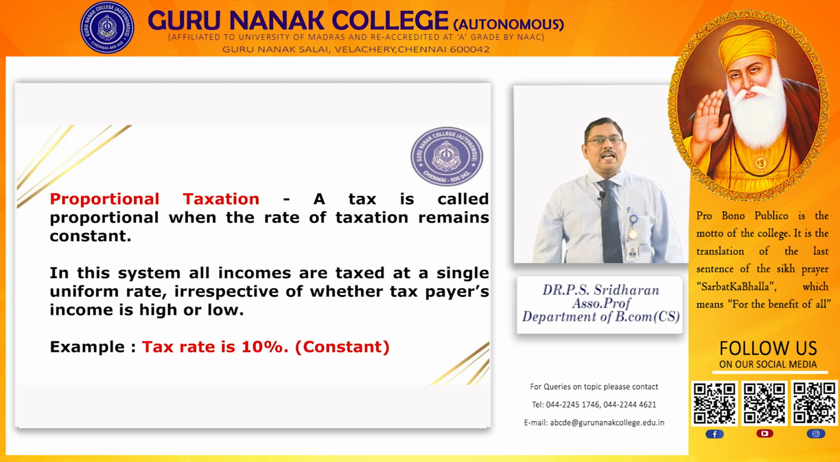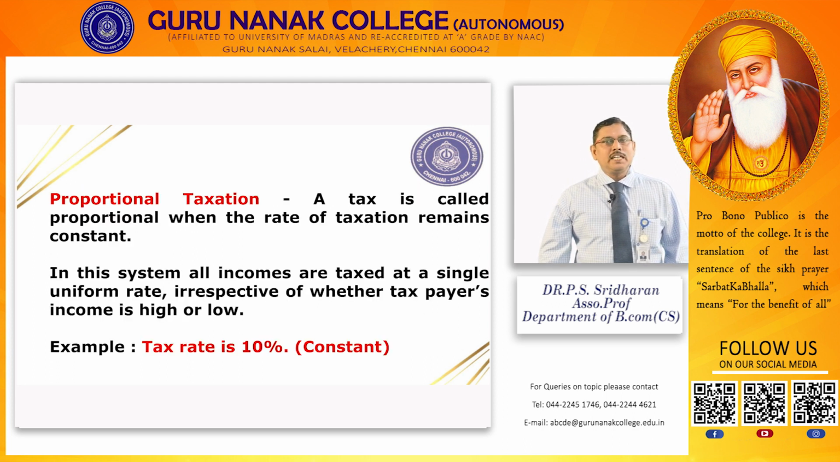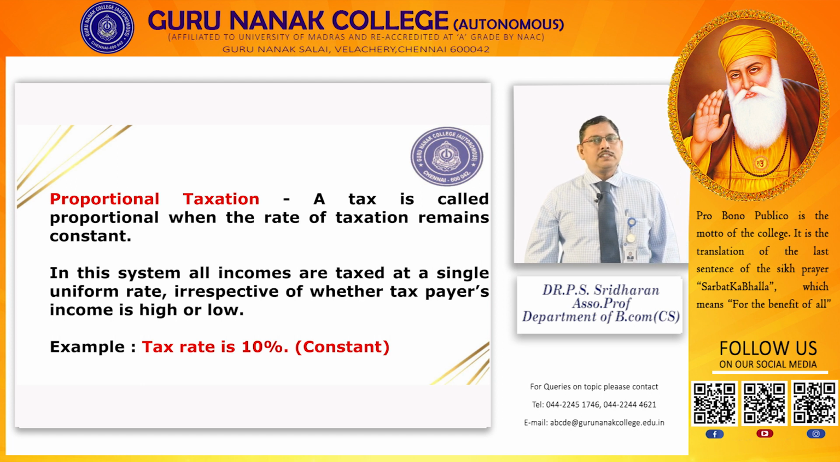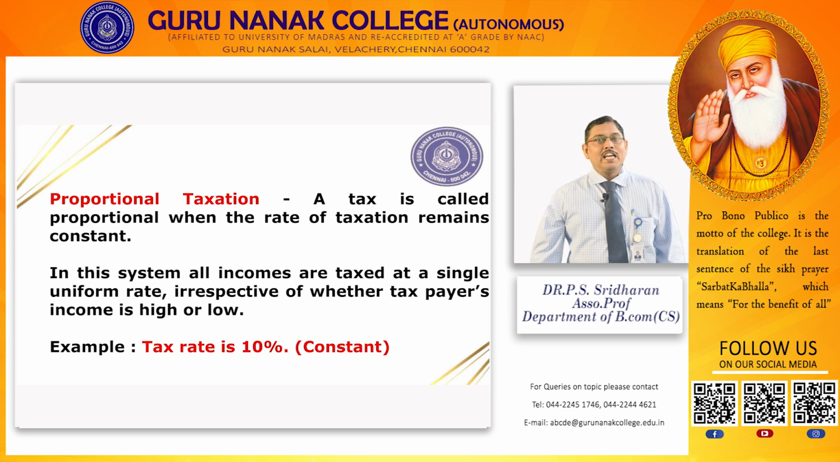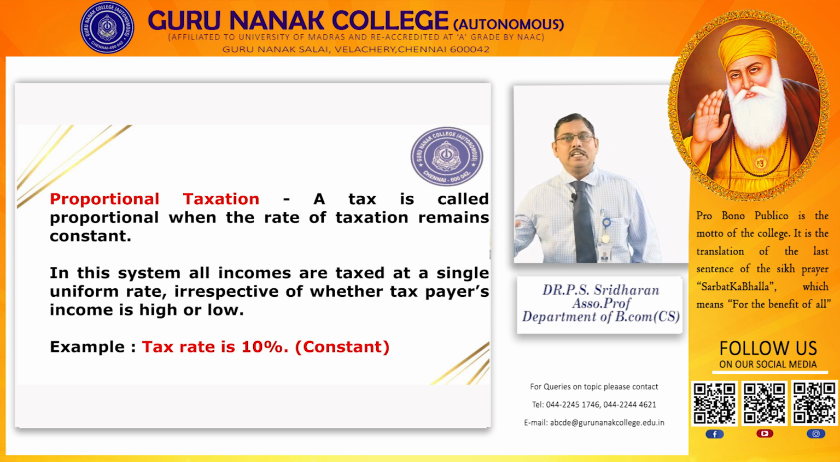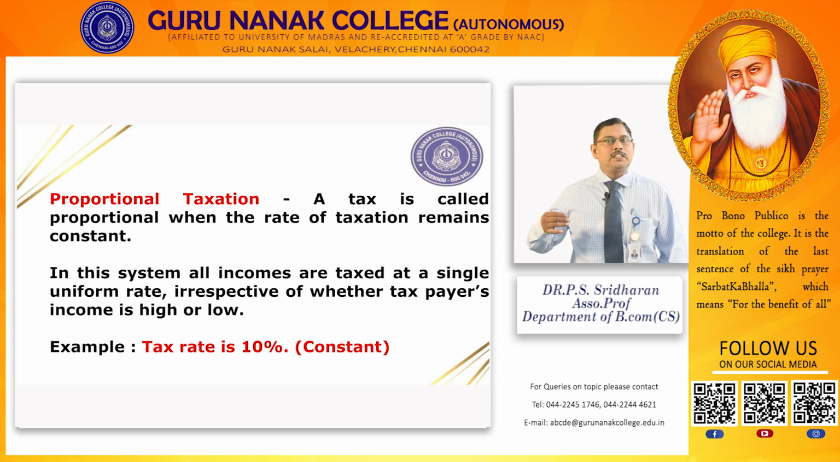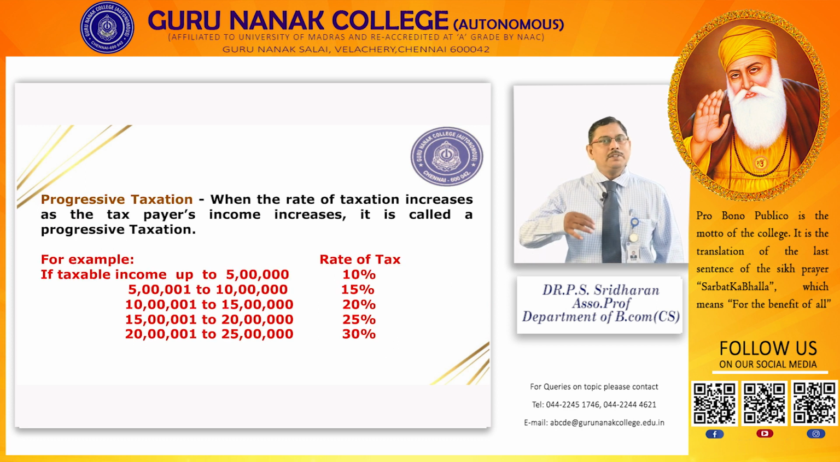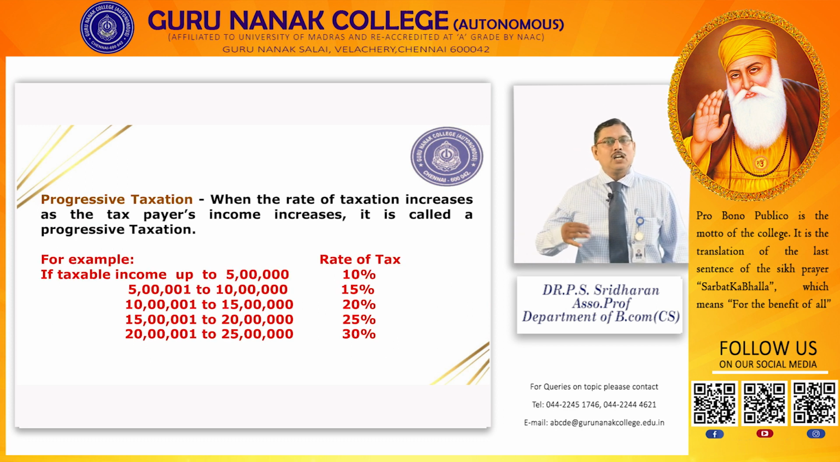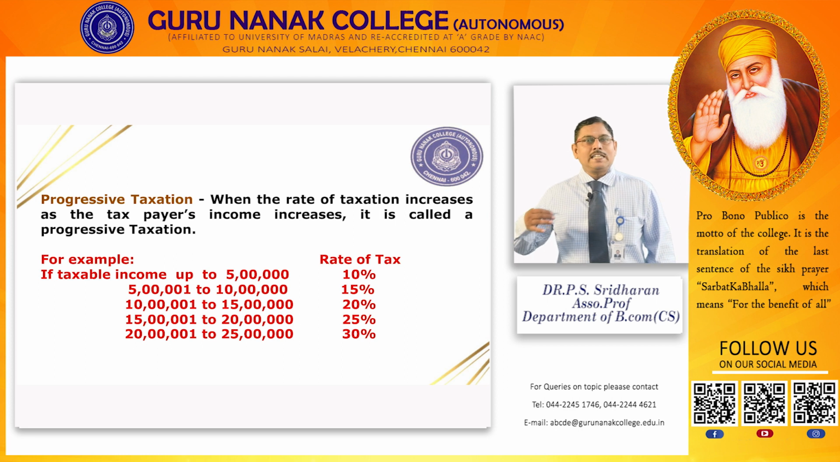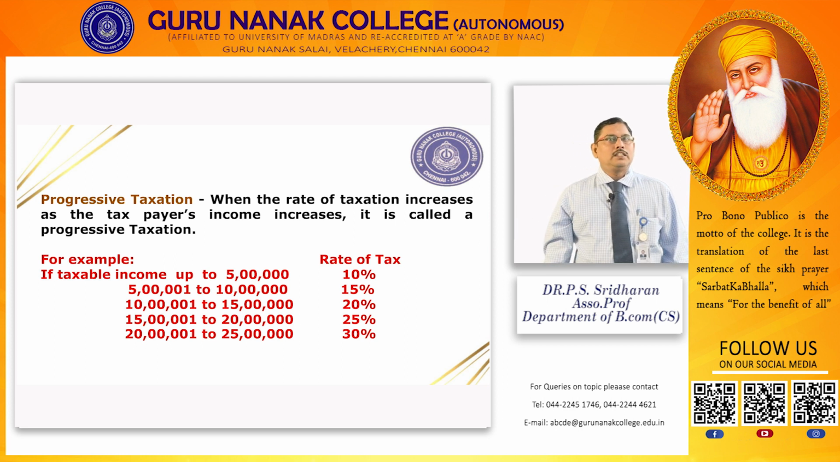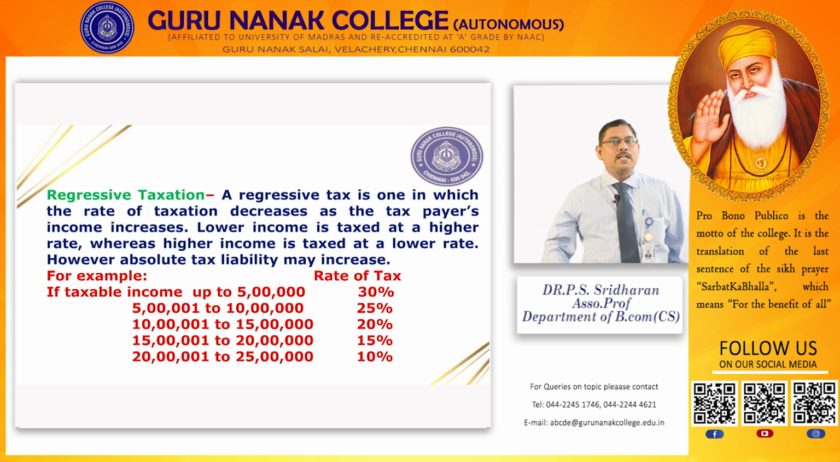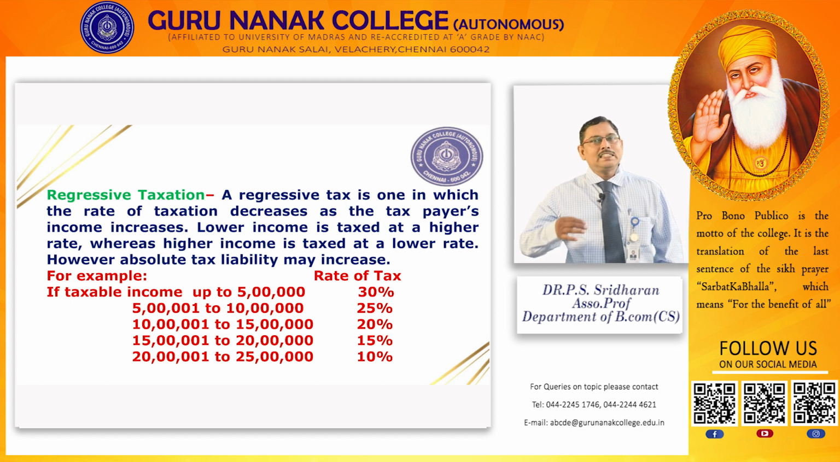Now, the proportional tax: this tax rate is constant. Irrespective of whether the income of the taxpayer is high or low, the tax rate is constant. And the progressive tax: if the income increases, the tax rate also simultaneously increases, from 10%, 15%, 20, 25, 30. If income increases from 5 lakh to 10 lakh, 10 lakh to 15 lakh, the tax rate also increases. Then regressive taxation is quite the opposite to that. If the income increases, the tax rate will decrease.